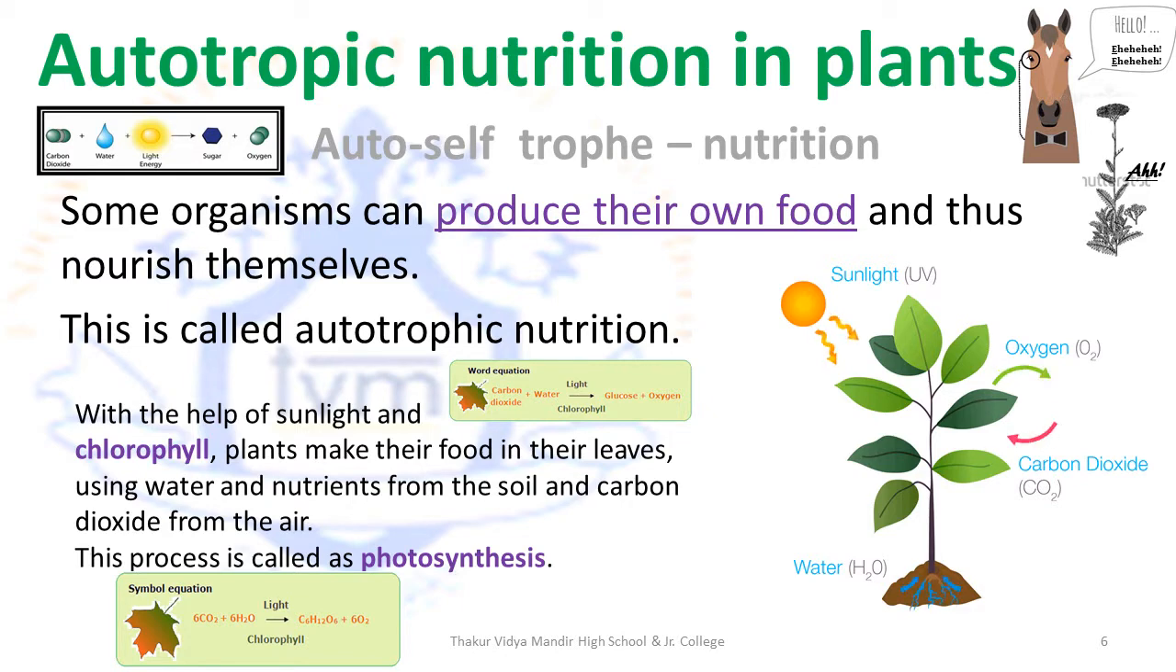So we can conclude that through the process of photosynthesis, photo means light and synthesis means combine to make something, the plants make their own food, hence most of the plants are called autotrophic plants.